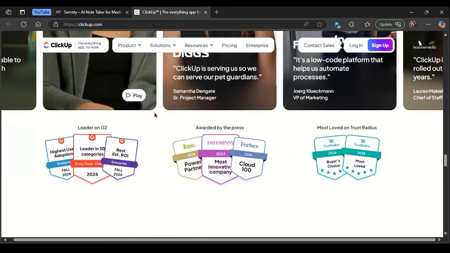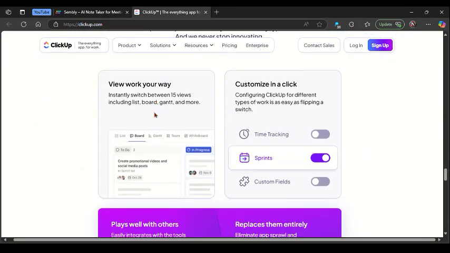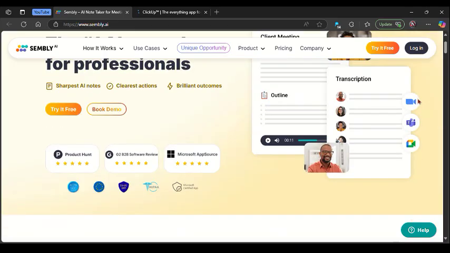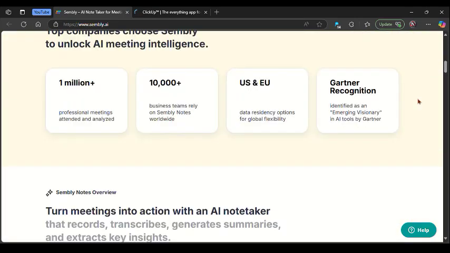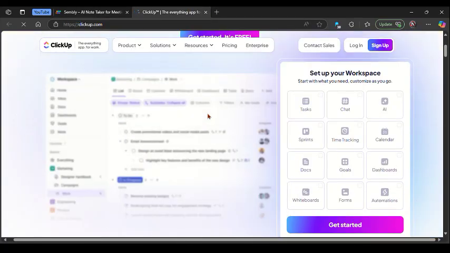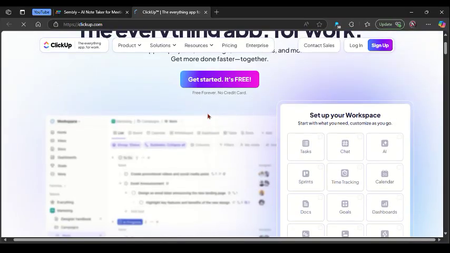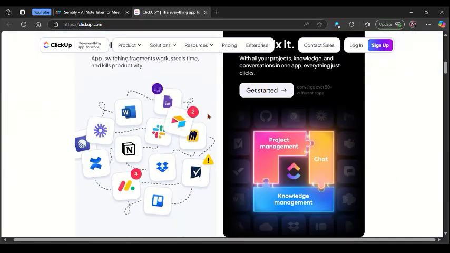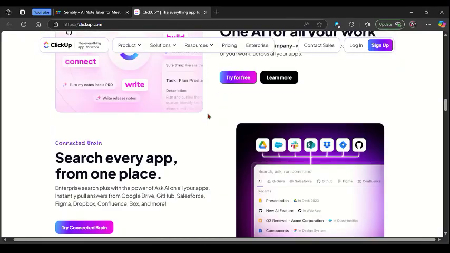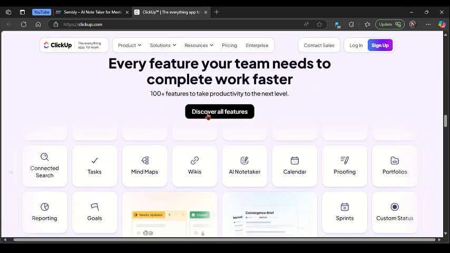Then talking about ClickUp, on the other hand, by contrast, is a full-featured productivity platform that now includes AI-powered writing, task management, meeting summaries, and automation features all in one workspace. While its meeting assistance features are not as deep as Sembly, ClickUp gives you a full ecosystem for project planning, doc chat, and team collaboration. It's perfect for teams looking for a centralized platform to manage everything in one space, even though it may feel more complex to set up.